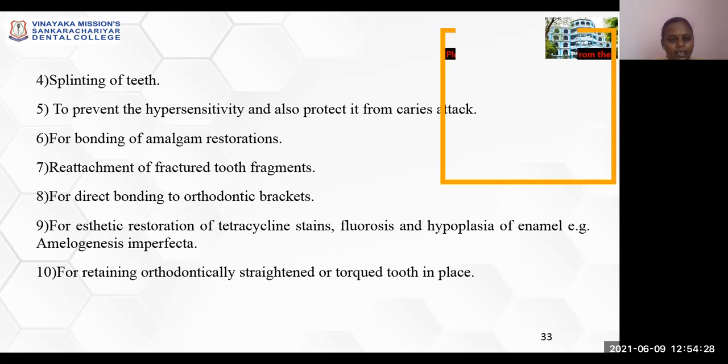For bonding of amalgam restorations, reattachment of fractured tooth fragments. For direct bonding of orthodontic brackets, for aesthetic restoration of tetracycline stains, fluorosis, and hypoplasia of enamel, for example amelogenesis imperfecta. For retaining orthodontically straightened or torqued teeth in place.